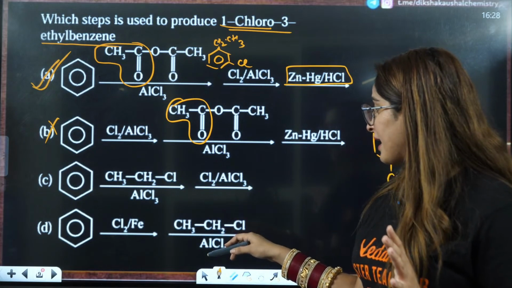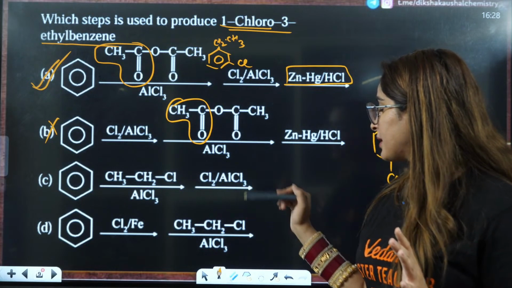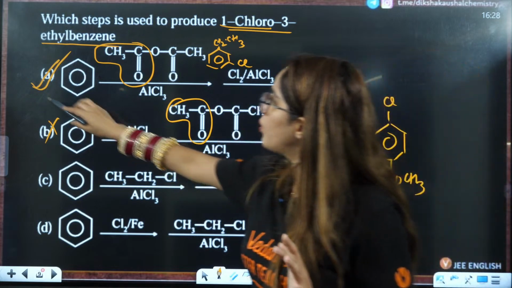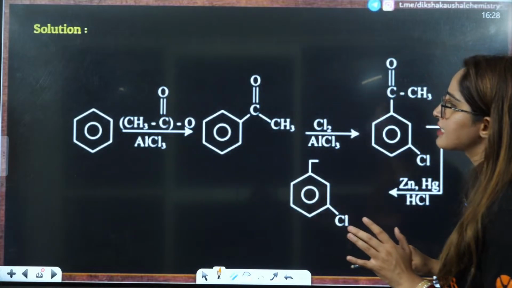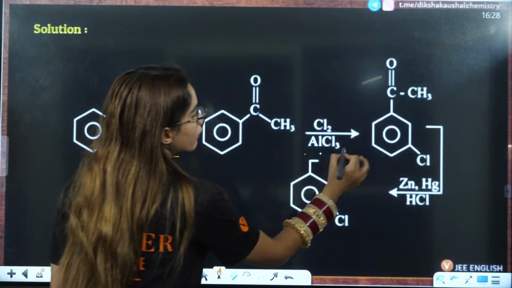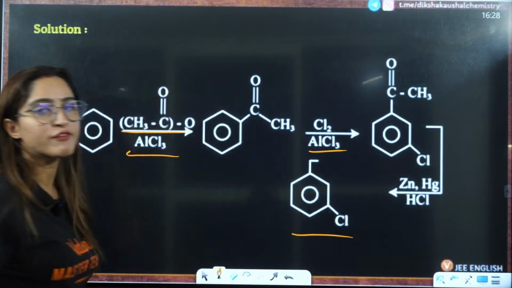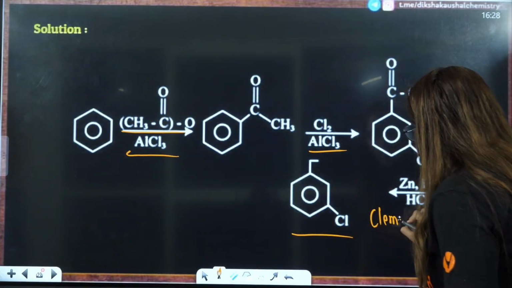Then that again, it will be ortho-para, right? This will be ortho-meta, but you will not have that CH3, Cl2. So this is the only way where you can make this compound. So the answer will be, firstly you will have Friedel-Crafts acylation, then you will have chlorination, then you will have Clemmensen reduction. What is this? This is Clemmensen reduction.